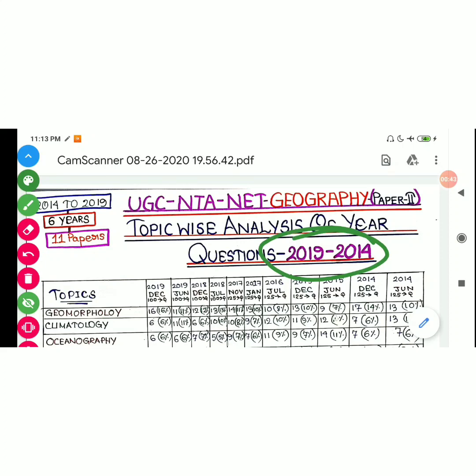If I count 2014 to 2019, that is 6 years. But the important thing is NET is organized twice a year, so if I calculate that, I get 11 papers, which is equivalent to 10 or 11 years. So it is a topic wise analysis of previous year questions, and we need to know what the topics are.